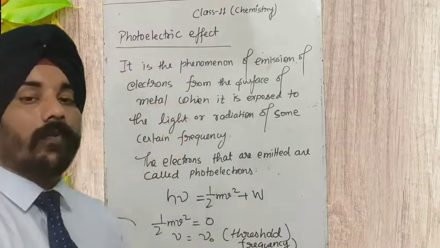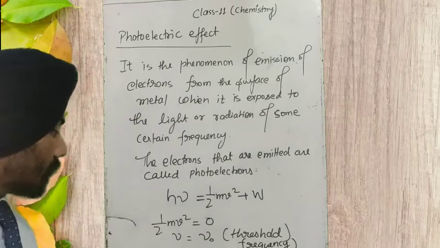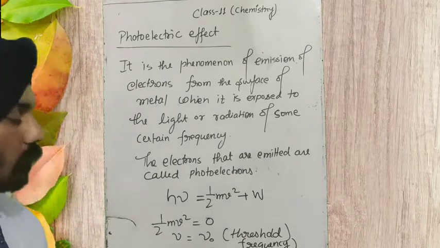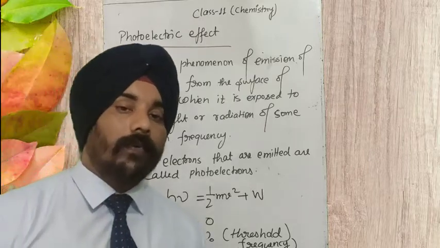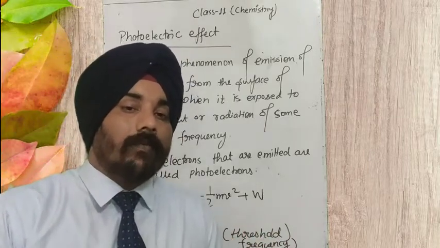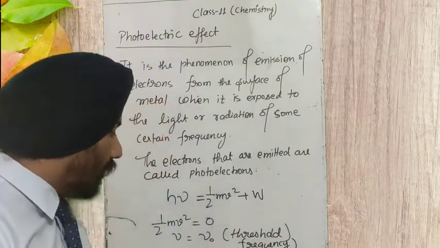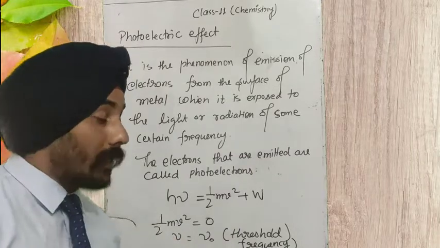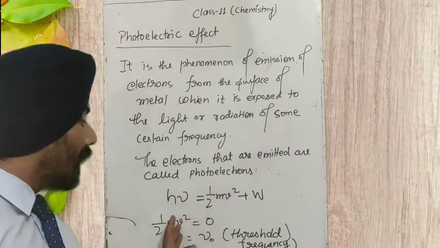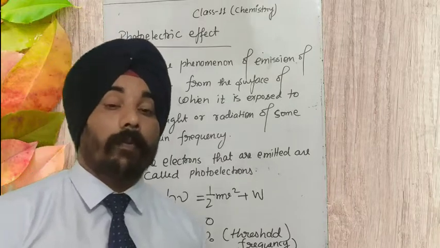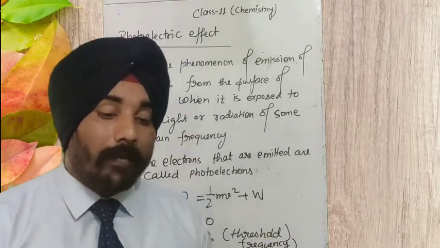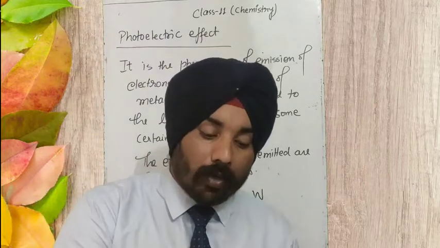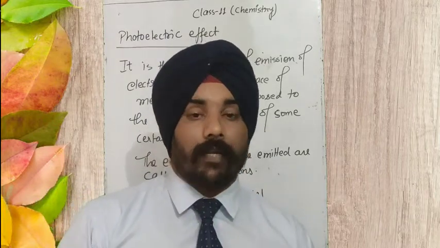Below this frequency, photoelectric emission will not take place. So if nu is equal to nu naught, that means the frequency of the radiation irradiating the metal surface is equal to the threshold frequency, then kinetic energy will not be provided. That means the energy of the photon will be just sufficient to come out from the surface of the metal.